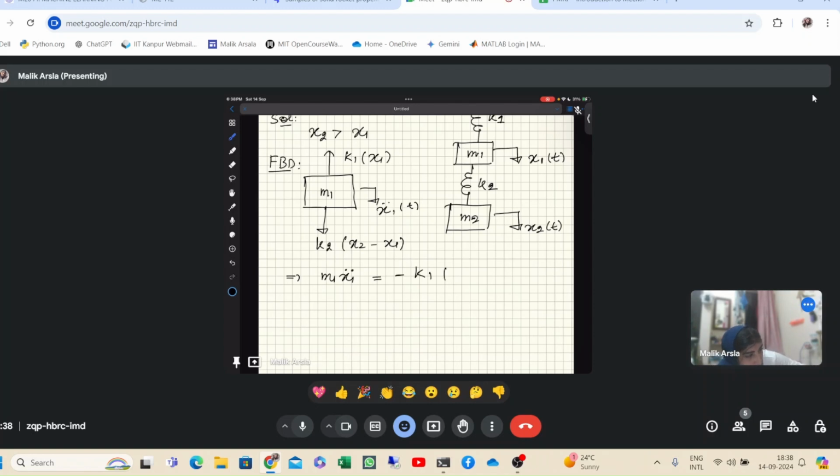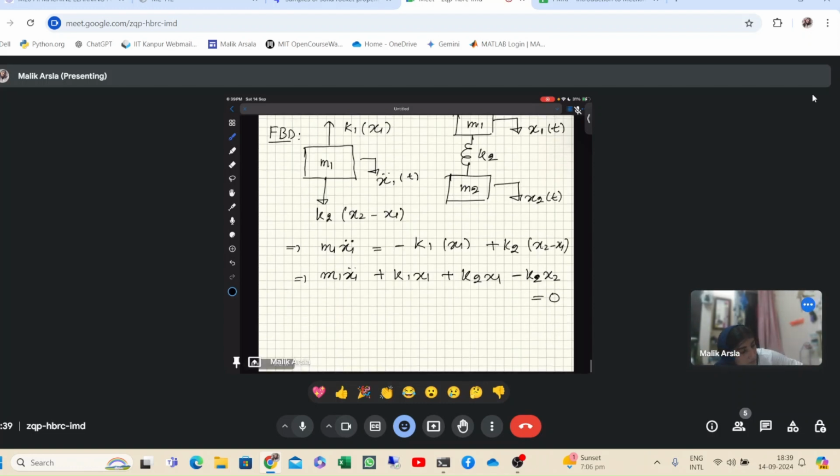Now it will be m1 x1 double dot plus k1 x1, then plus k2 x1 and minus k2 x2 equal to 0.